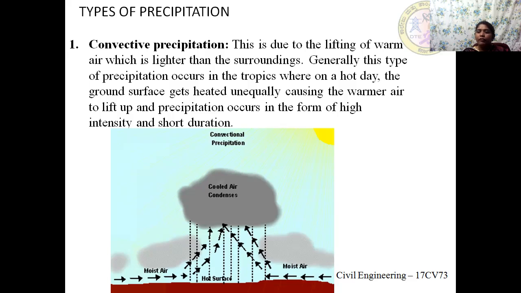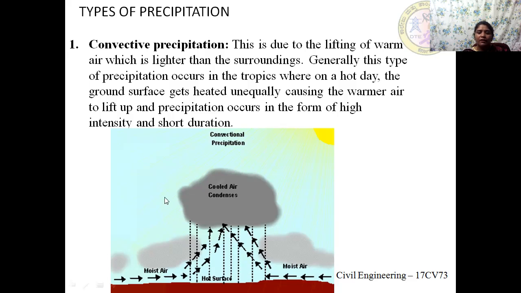The lifting of the air mass is caused when the cool air rushes in horizontally and takes its place, and the warmer air moves up. There it gets condensed to form clouds and precipitates back. Such precipitation occurs in the form of high intensity rains, and they are usually of short duration.